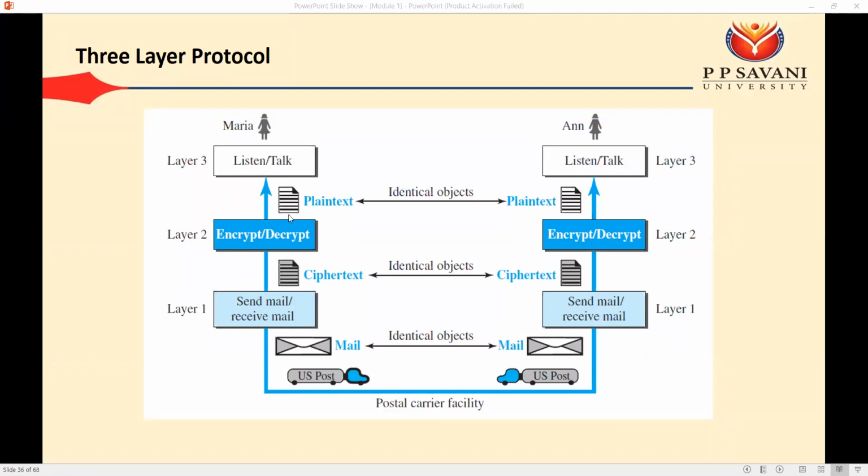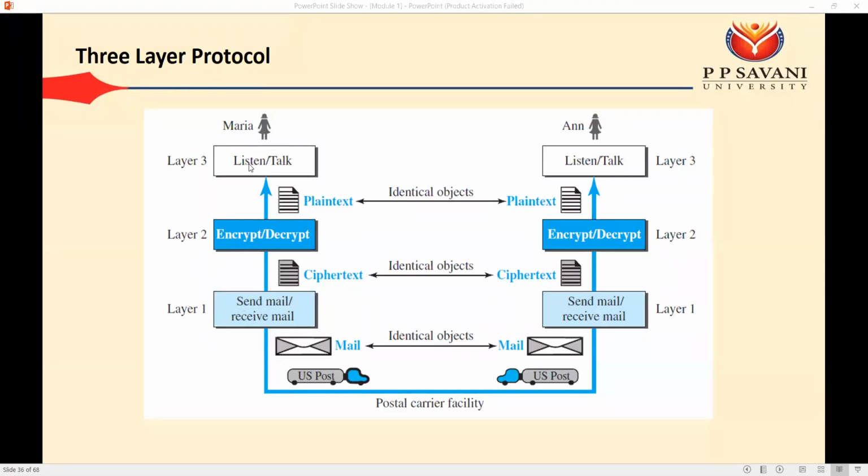Okay, it is one type of dependent, but he or she can only receive that information from another layer. Okay, layer 2 can receive the envelope from layer 3. Layer 1 can receive that envelope from layer 2. Layer 2 can receive that simple text from layer 2. Layer 1 can receive this simple envelope from layer 1.